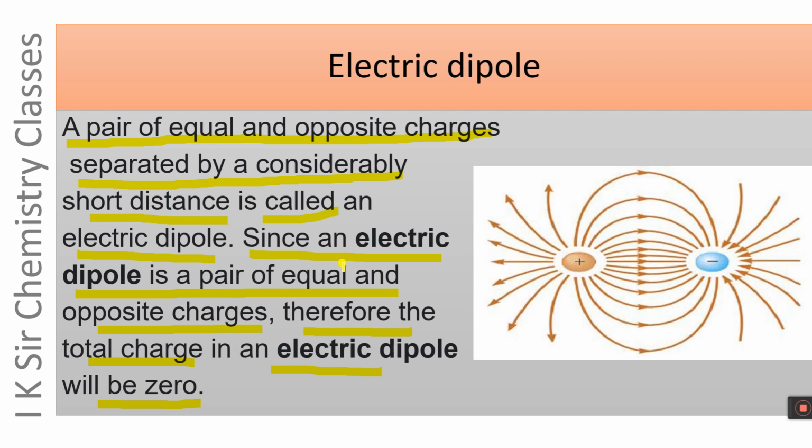It is an electric dipole, positive pole, negative pole. On positive pole, electric field lines are pointed away. On the other hand, on negative pole, the electric field lines are pointed inwards.